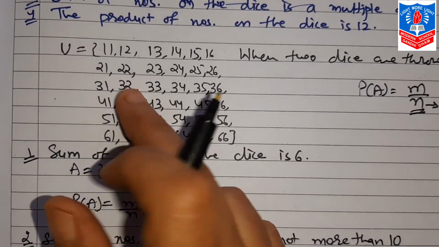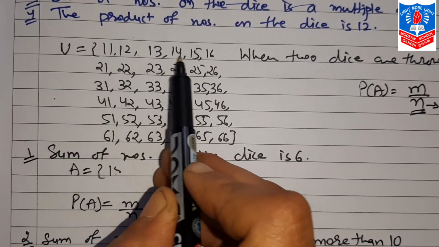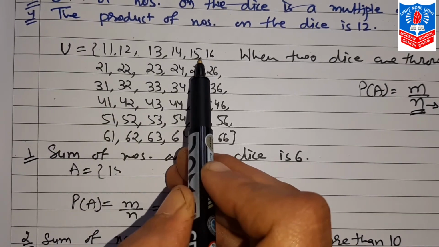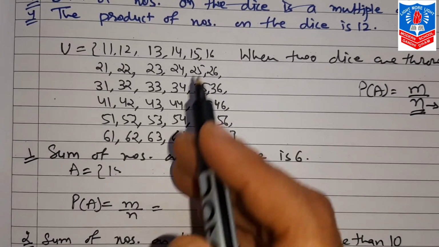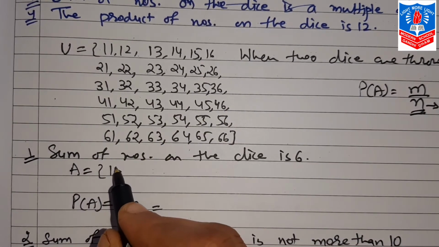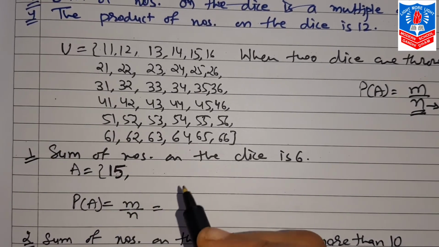Take the first line. From this, 1 and 5 is the only figure where the sum of these two numbers will be 6. So this will be 1 and 5.